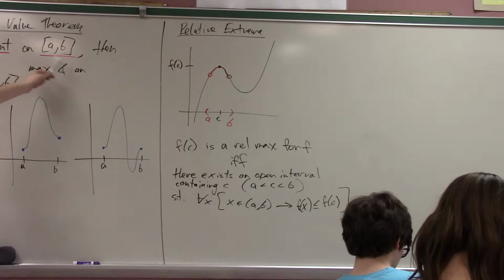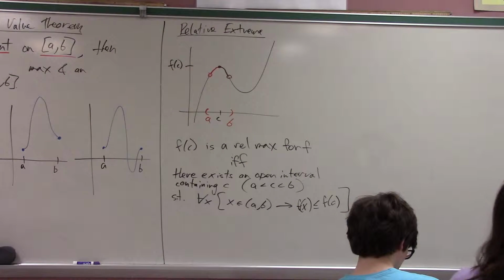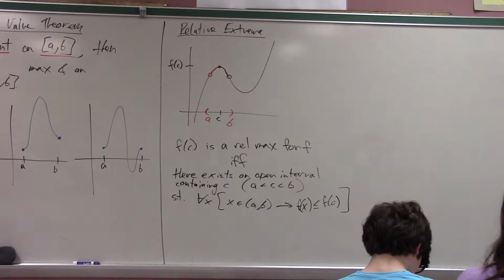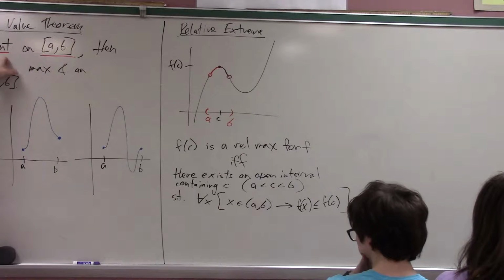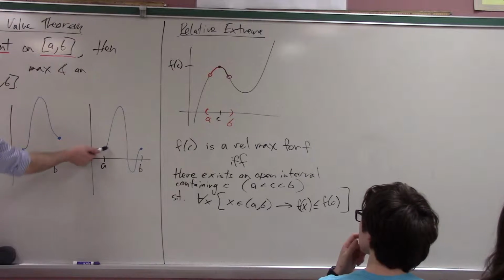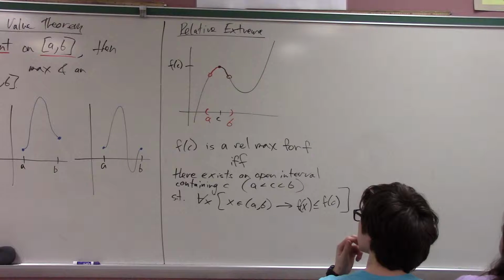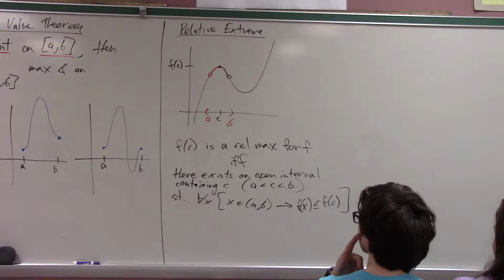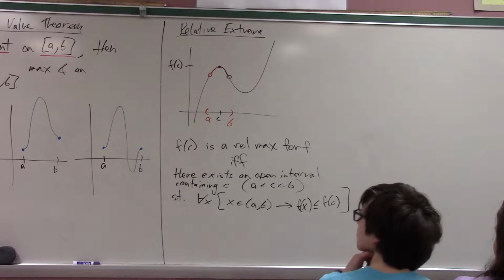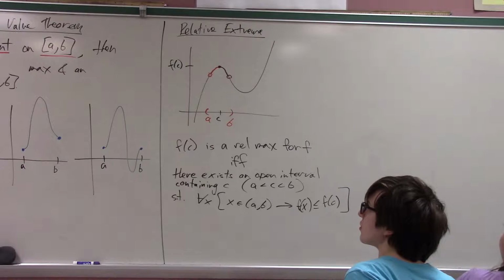That I can guarantee via this extreme value theorem, which I'm not going to prove, that there is even a maximum or minimum. All right, so step one is I'm going to focus my attention on continuous functions on closed intervals. Now look at these three pictures. Can you say something about the extrema, the max and the min? What are all the possible places where I should look for maxima and minima? And by that I mean absolute maxima and minima.